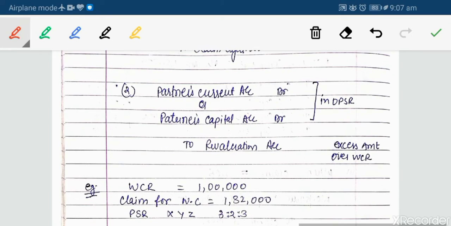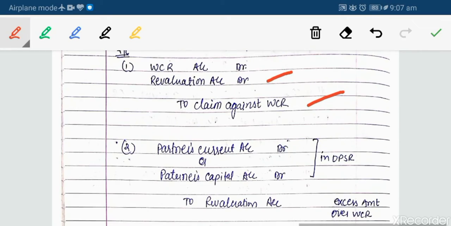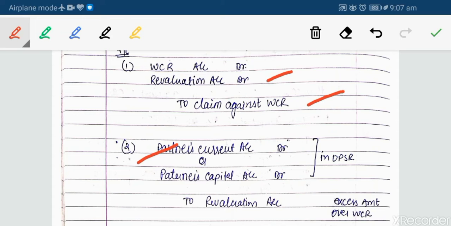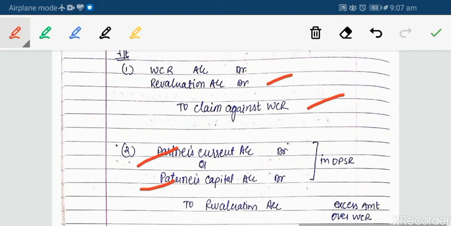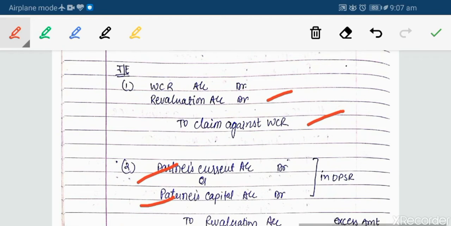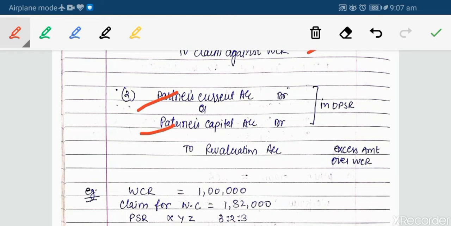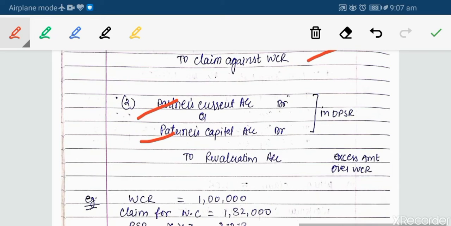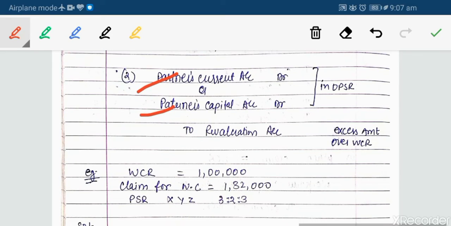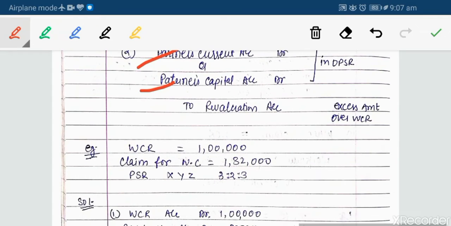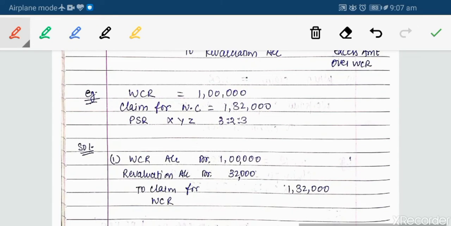So in the second step, partners' current account or partners' capital account will be debited to revaluation account. Whatever the surplus or deficit in that revaluation account, the excess amount will be transferred to the partners' capital account in their old profit sharing ratio. So we will be debiting them. It will not be transferred to their capital, it will be taken from their capital account. We can understand it like that.